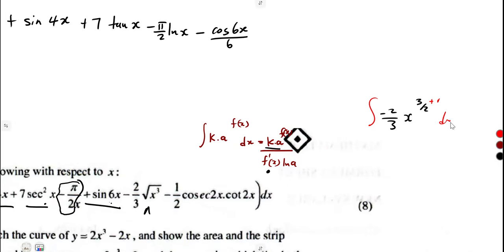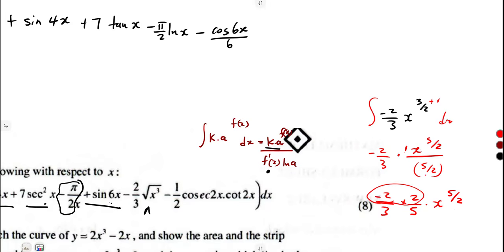When you integrate this, it was going to be minus 2 over 3 times x, you add 1 on the power, so it's x to the exponent 5 over 2. But you must divide by that new exponent, the new power, 5 over 2 here. So this is it. Minus 2 over 3, 1 over 5 over 2, guys, is going to give us 2 over 5. All right, x to the exponent of 5 over 2. So if you multiply the numerator to the numerator, that's negative 4 over what? Denominator to denominator, that's 15.